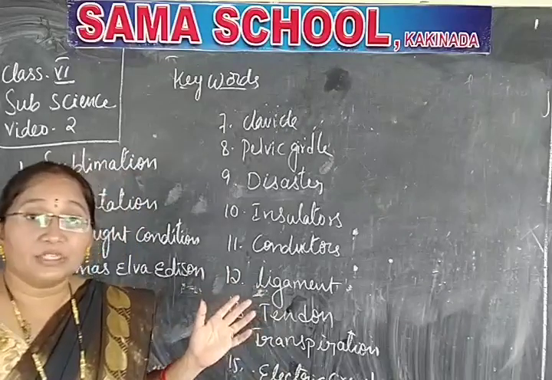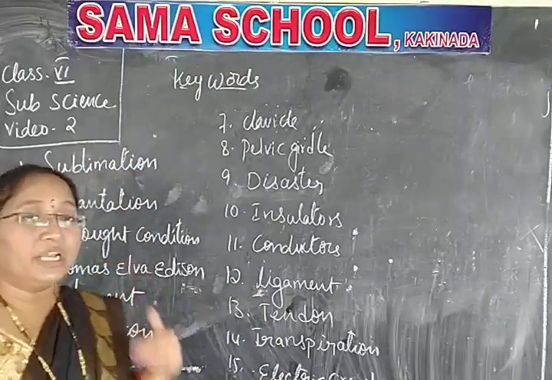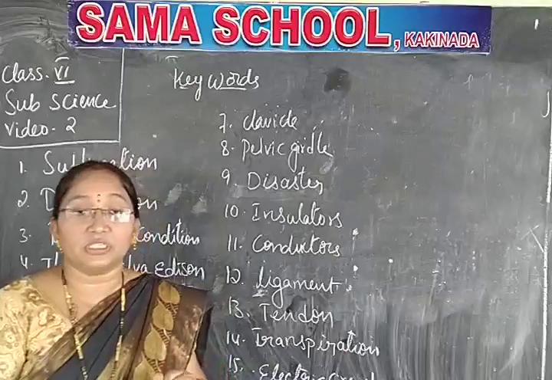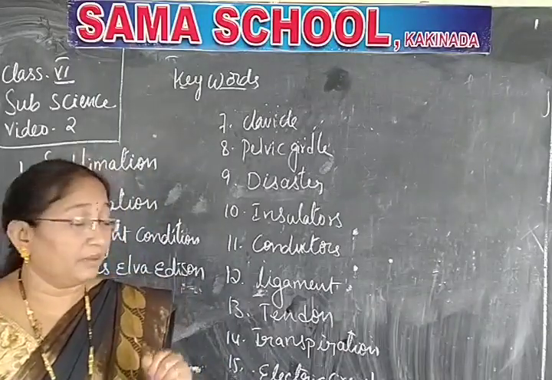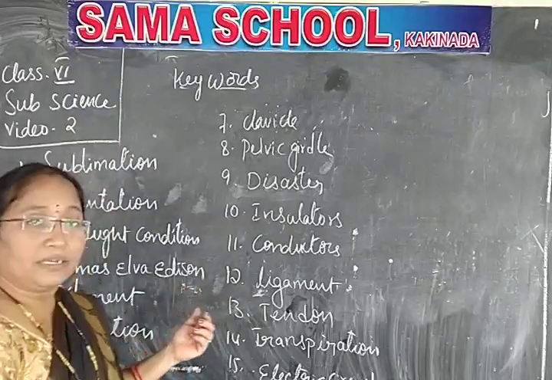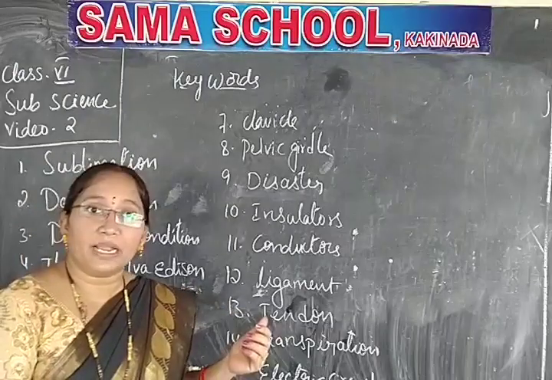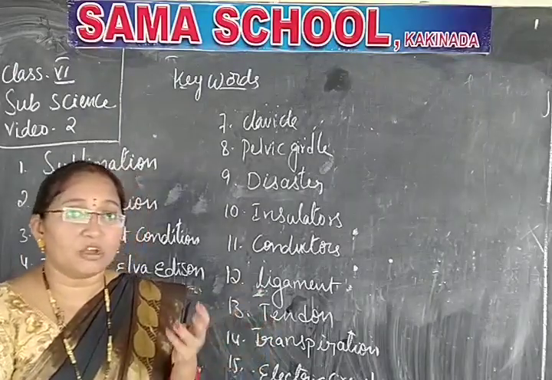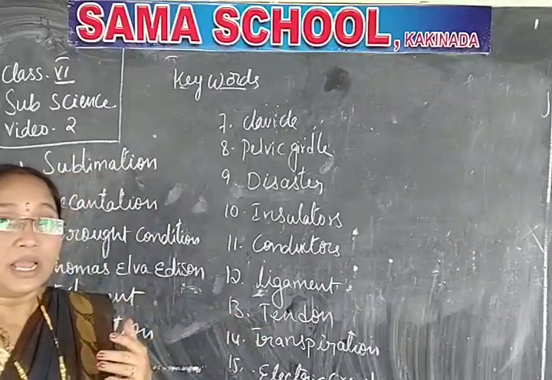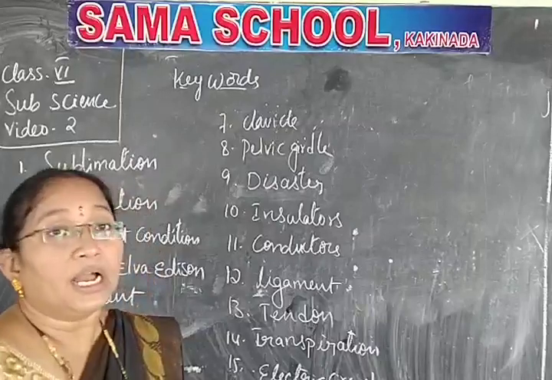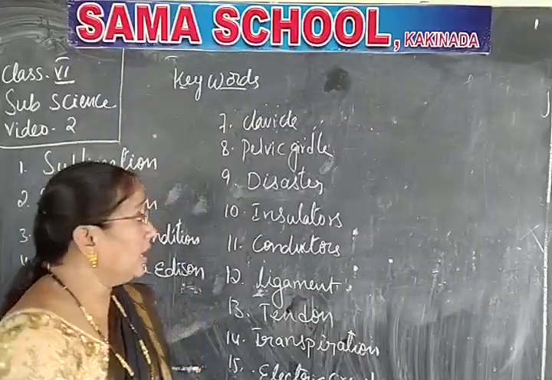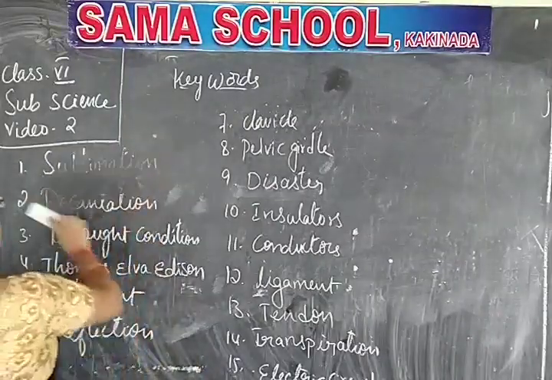In the last class you learnt about some 15 difficult words and some definitions, and I think I stopped at the parts of the plant. I explained what the parts of the plant are, what herbivores, omnivores and carnivores are, and what evaporation and condensation are. I think you remember, isn't it?